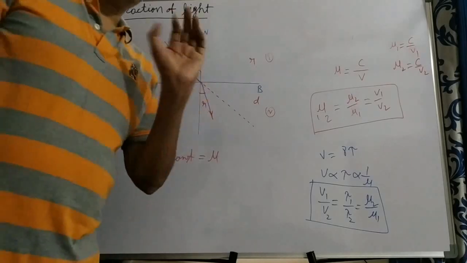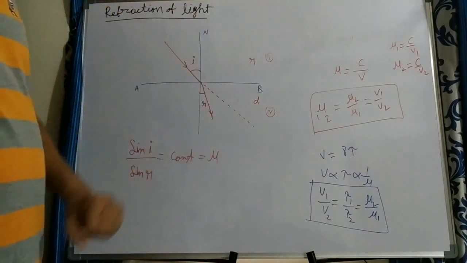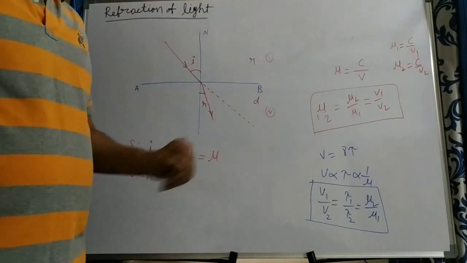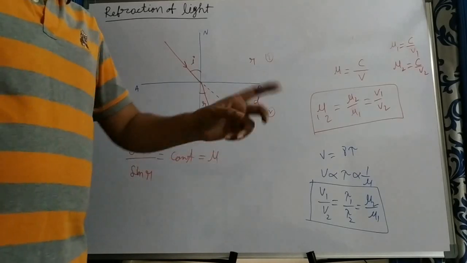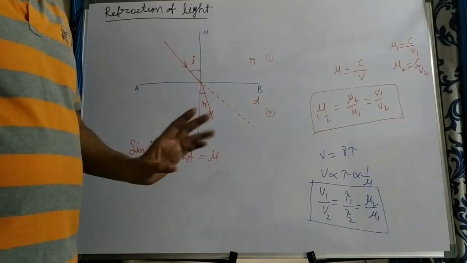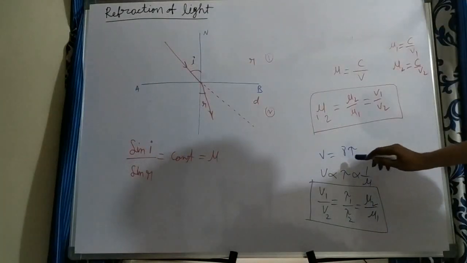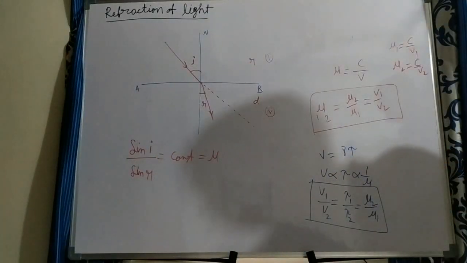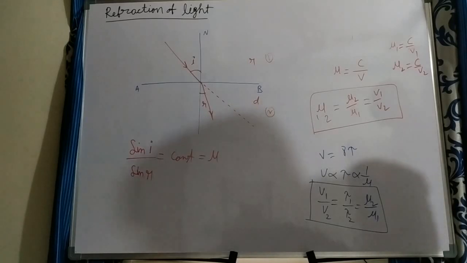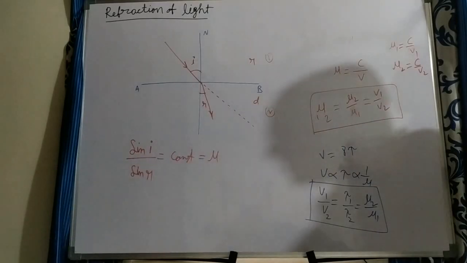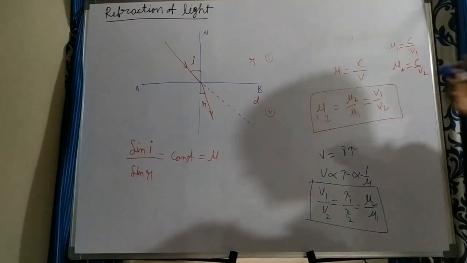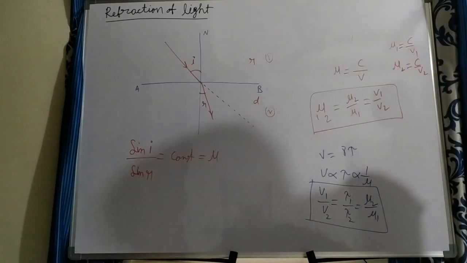But one important point: for a given medium, the speed of light is constant, but frequency and wavelength can change. So in that case, v is constant, and nu and lambda can adjust. When the medium changes, the speed changes and the wavelength also changes. Frequency is constant for a given type of color or given light. Given light means a given color.